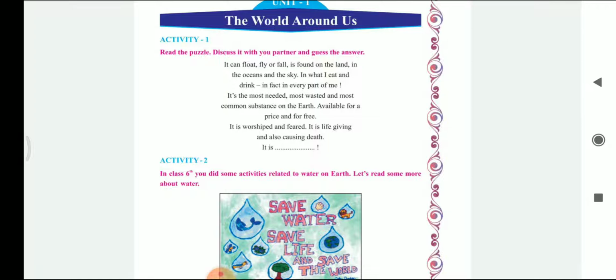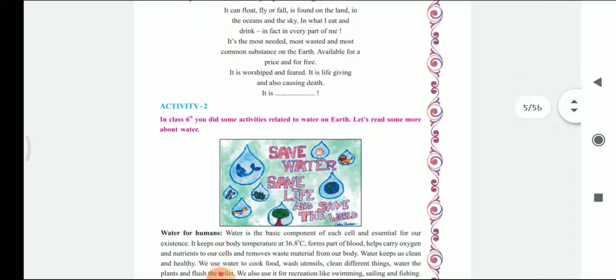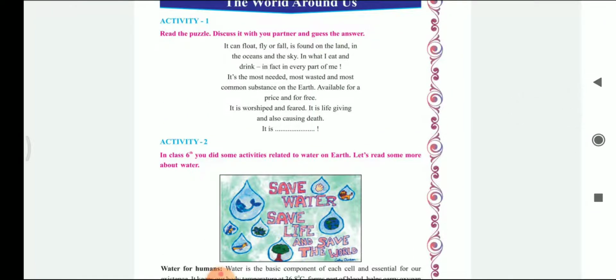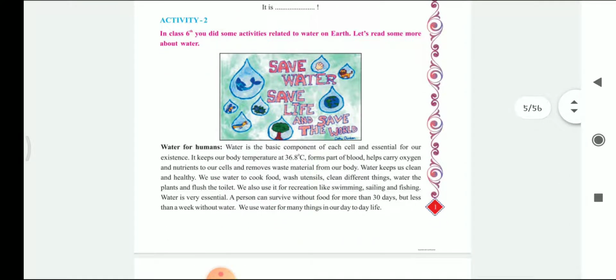So here there is a small riddle given in which you need to identify the answer. It can float, fly or fall, is found on the land, in the oceans and in the sky, in what I eat and what I drink. In fact, it is in every part of me. So the thing which is needed by each and everyone is water. Water is also worshipped and it is the most common substance on the earth. It is most precious and it is available with a price and also freely. So the thing which is life-giving and also sometimes the cause of death, hence we can say it is water.